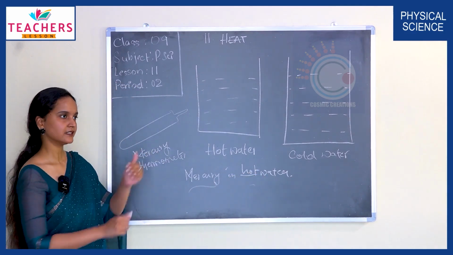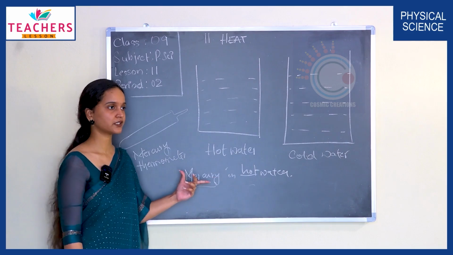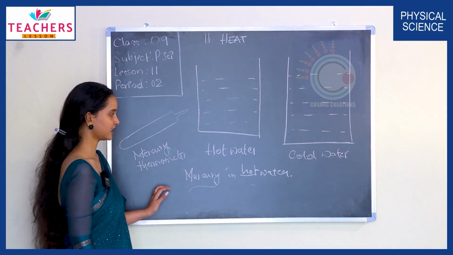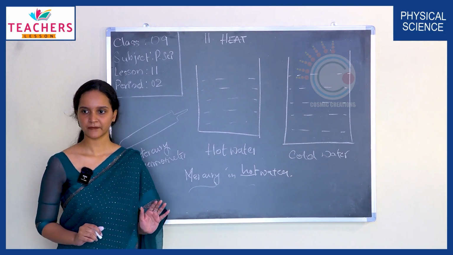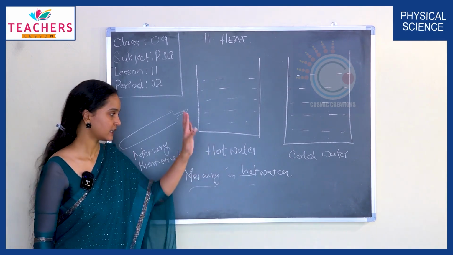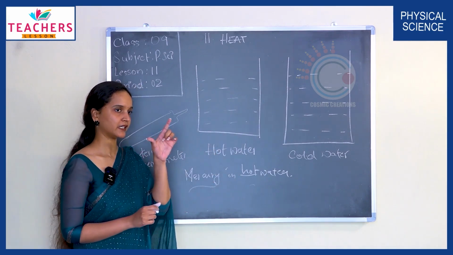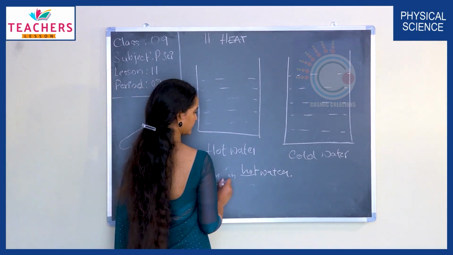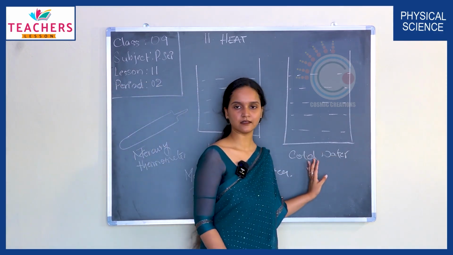This transfer of energy from hot water to mercury happens till they both attain a state of thermal equilibrium. That is, till they reach the same level of temperature, same degree of hotness or coldness. Once the mercury is in thermal equilibrium with the hot water, the expansion of the mercury stops. Correct?